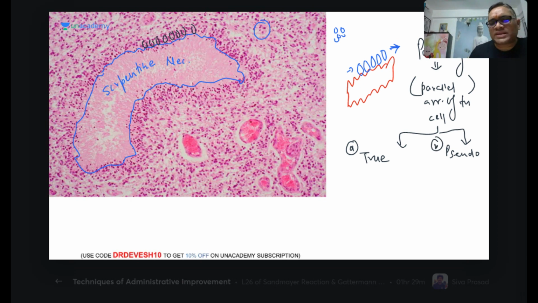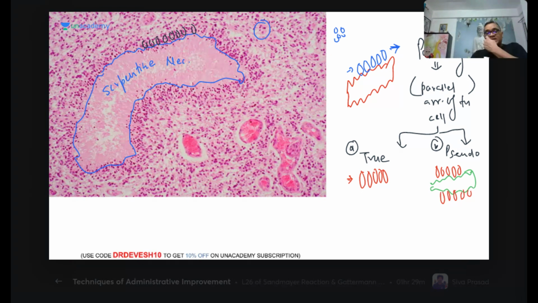Why is it called true palisading? Because true palisading is natural, and it is not because of any other things. So it is already present in the tumor mass, right? But in pseudo palisading, it is because of the necrosis that they had been arranged parallel. So now you can see that because of the necrosis, they had been pushed, and tumor cells are arranged parallel to each other.